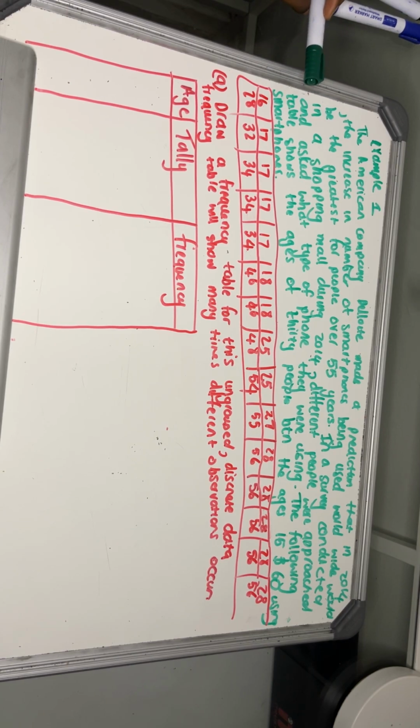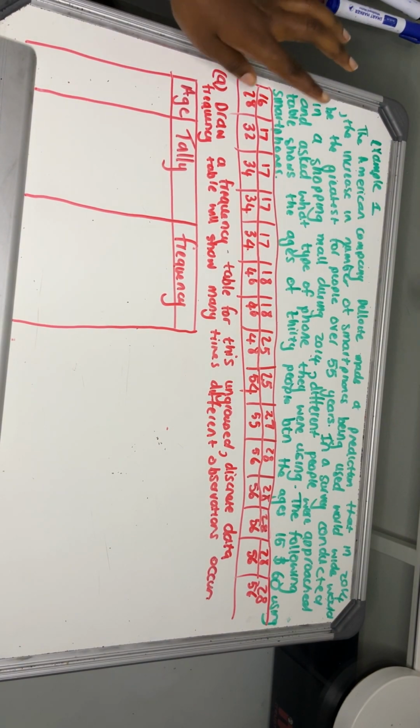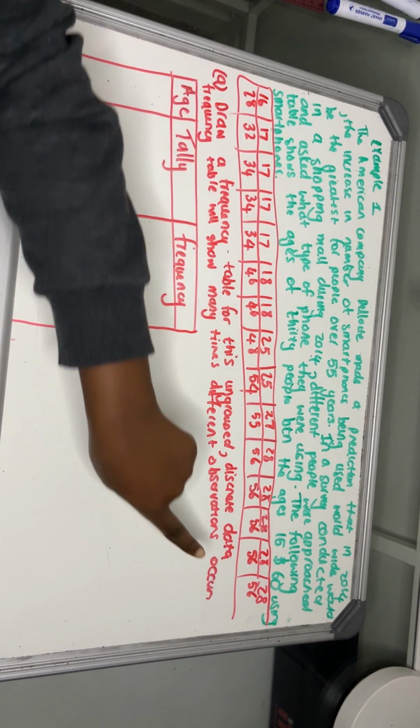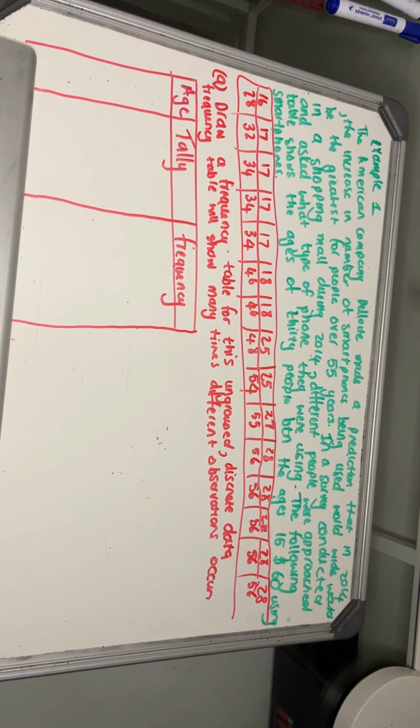The following table shows the ages of 30 people, between the ages 15 and 60, using smartphones. So these are people aged from 16, there are 17-year-olds, 25-year-olds, 28-year-olds, basically 16 to 56, right? And there are 30 people. That is what we are told.